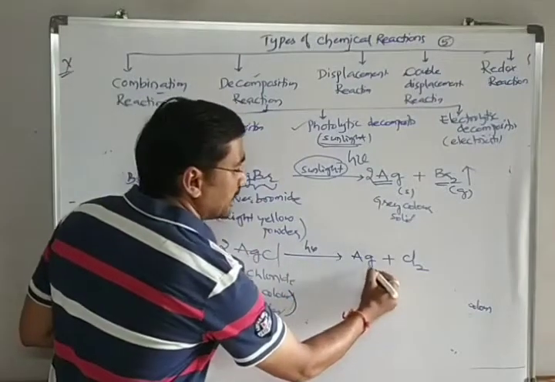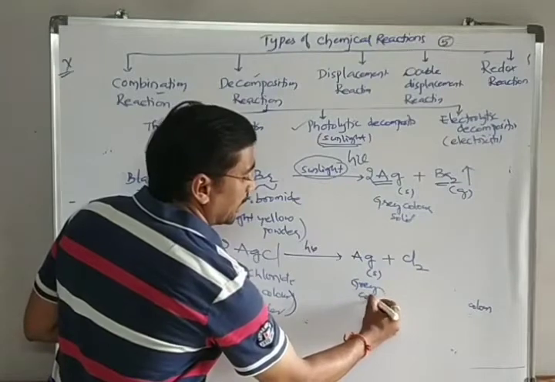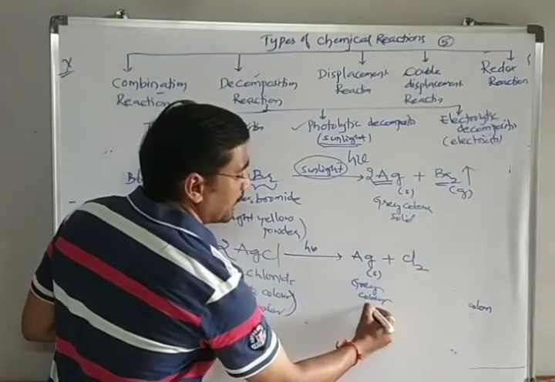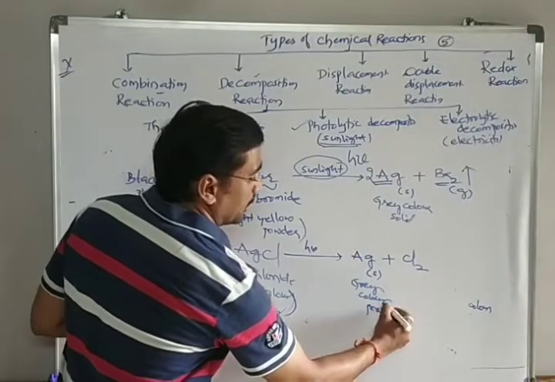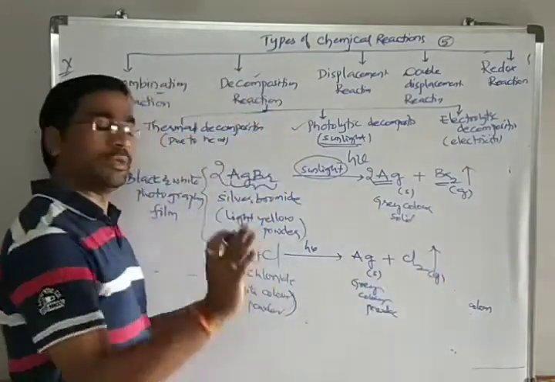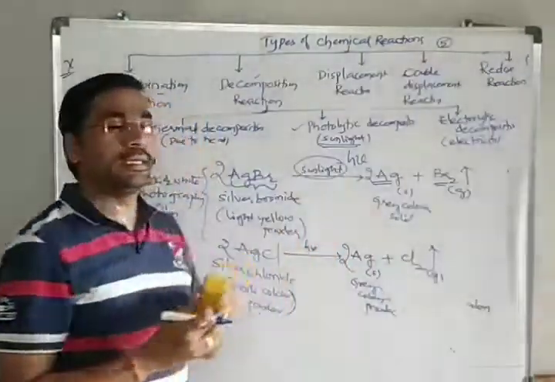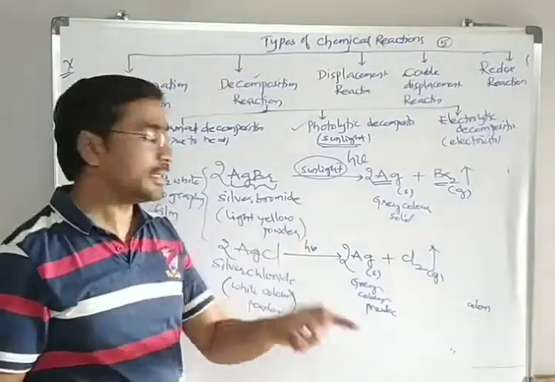This Ag, that is silver, is obtained. Here it is a grey color. It's a grey color powder, which we are able to see. And chlorine is a gas. The chlorine gas escapes out. It goes away. What we can see here in the watch glass is the